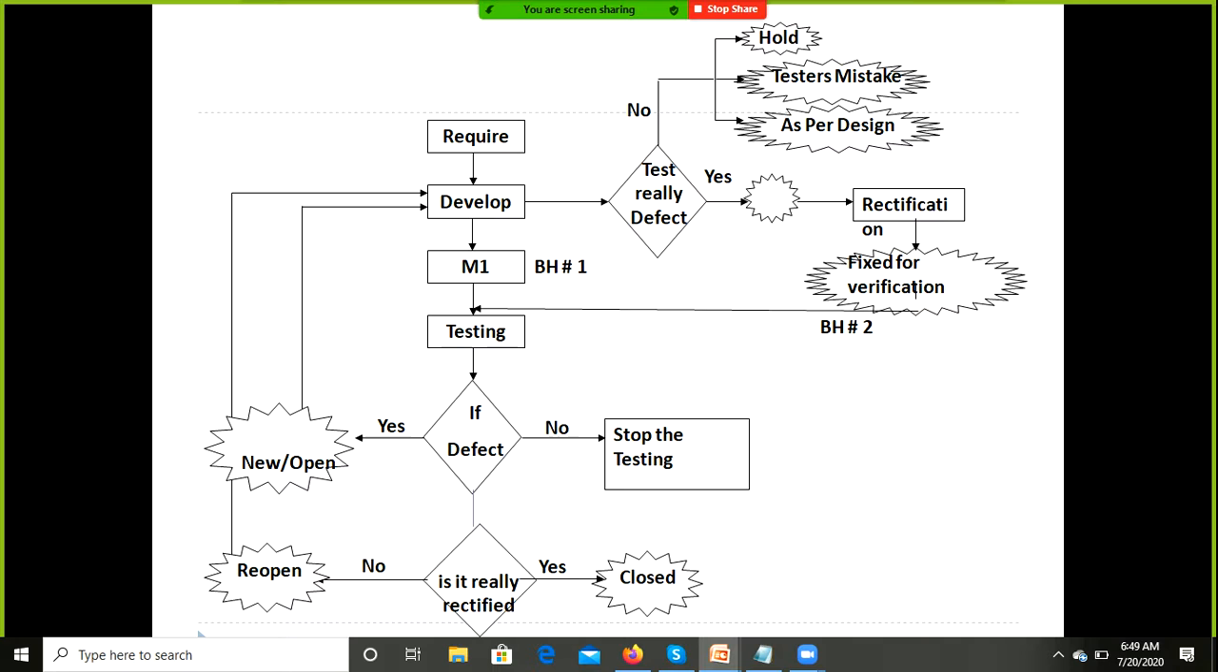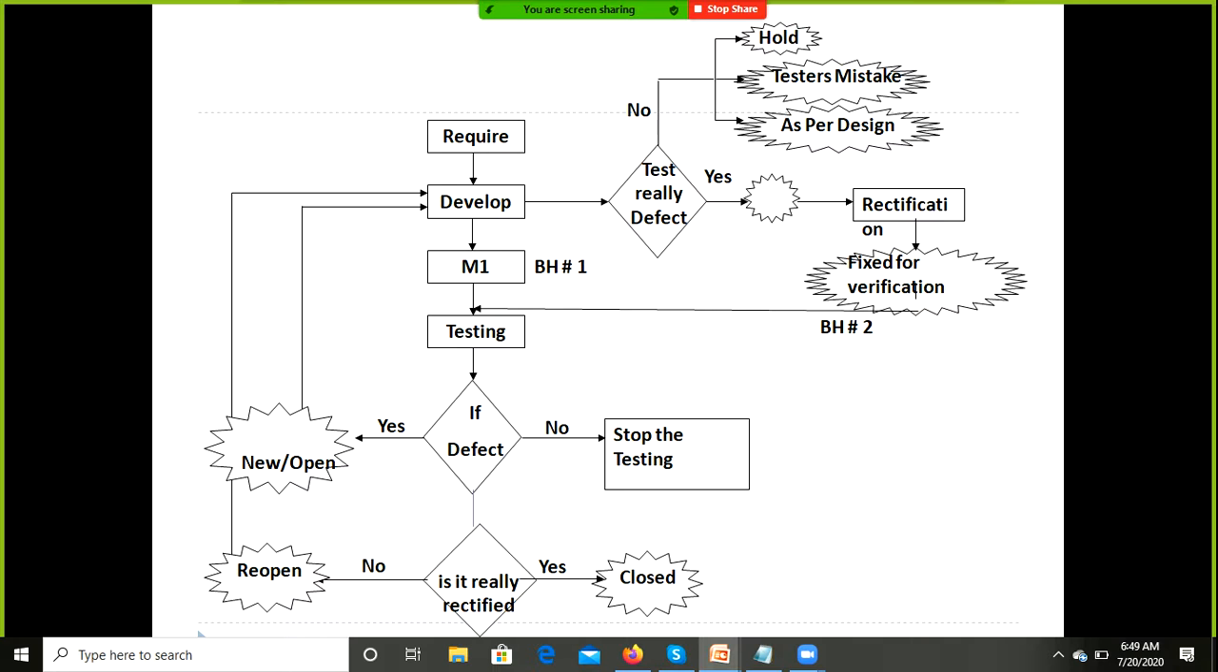How are we going to explain the bug life cycle process? First of all, we receive the requirement document from the company. The developers will develop the application with the help of the pseudocode. We receive module 1 or build 1 for testing. Suppose as a test engineer, you find any problem in that application for the first time, we will set the status as new or open, sending it to the development department for the rectification.